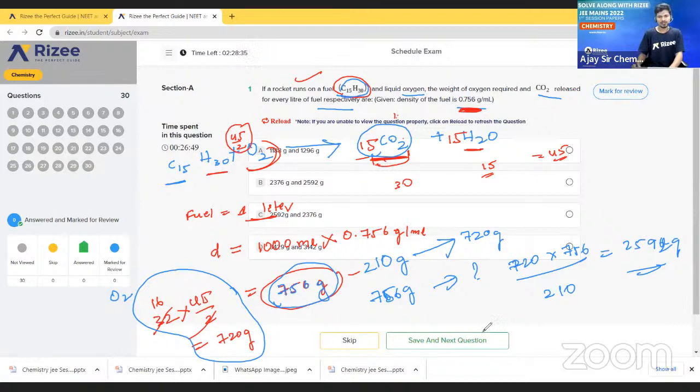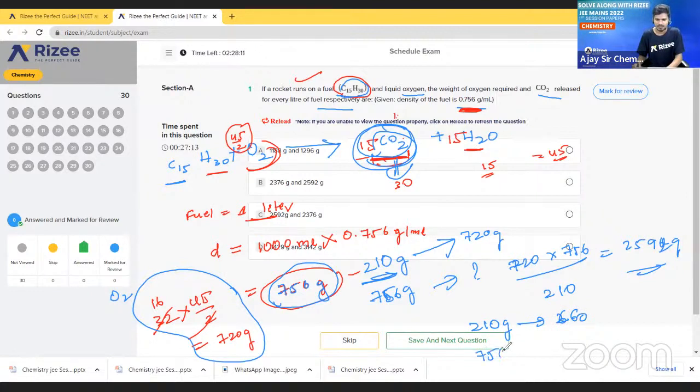Next, what we have to find? For the same 210 grams of fuel, we have to find for carbon dioxide. So what is the molar mass of carbon dioxide? We already found it. 210 grams is given to how much? 660. And for how much density we have to find?